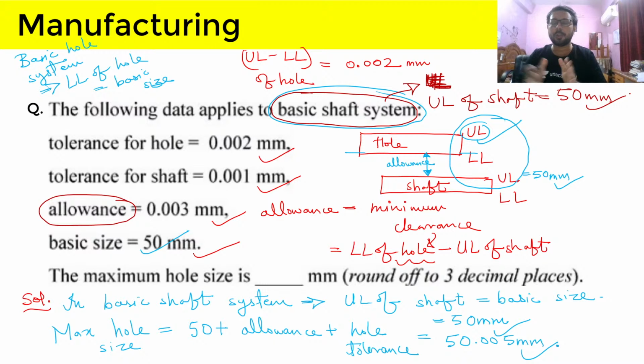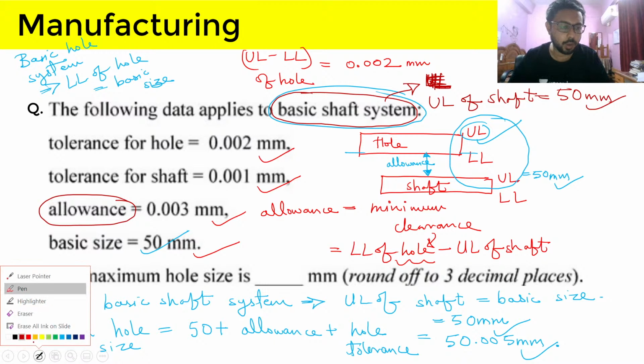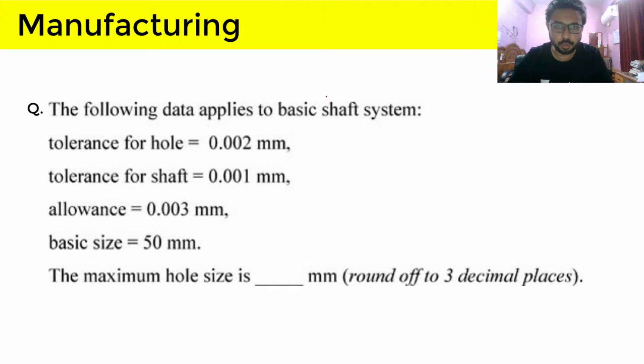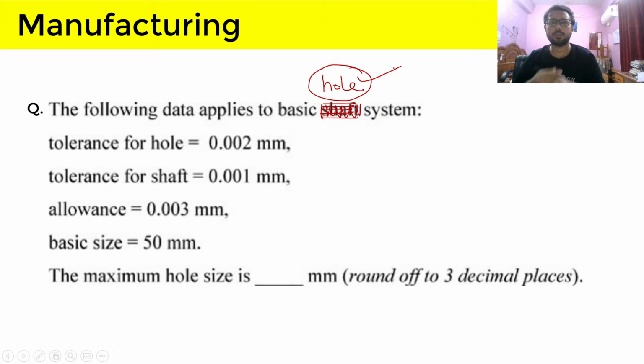So now we will do the same question with basic hole system. So I will just remove this. I hope you have understood it properly, and now we will do this question with basic hole system assumption. So if this basic hole system is given, then what will be the answer to this question?